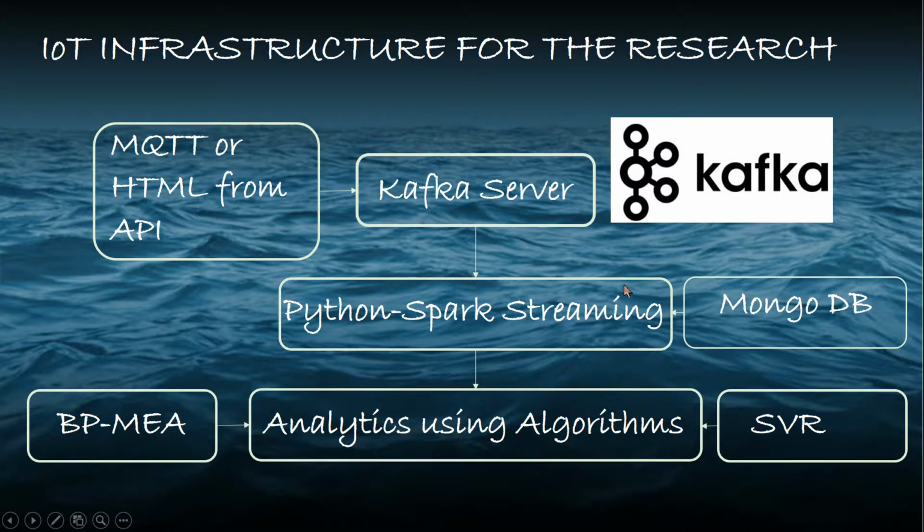Spark Streaming is one of the big data technologies developed by Apache. It can be written in Python, Scala or R. I am writing in Python and then putting the real-time data into the MongoDB server. Once the data is stored in MongoDB, we can access it from Python in our analytics platform editor. Using that, I will be using a neural network and support vector machines. The algorithm to predict wave height for each individual vessel is this non-linear neural network algorithm, and support vector regression is one of the regression techniques in machine learning.